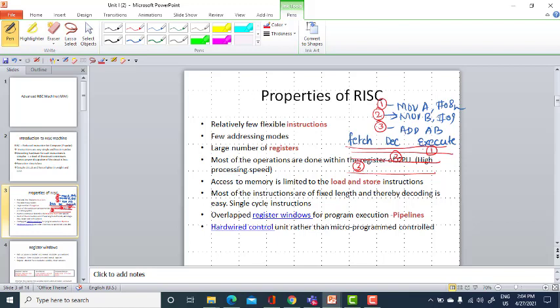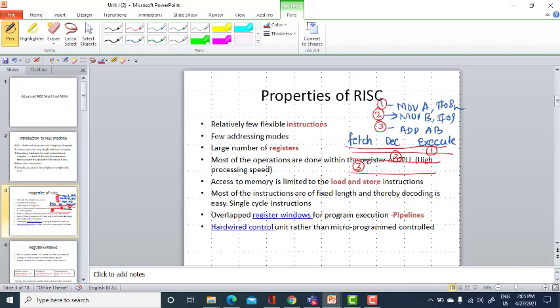But if you have a lengthier program, it can be divided into multiple modules or procedures, and for each module a separate register set will be assigned, and operations will be done in those modules by using the dedicated registers allotted to them. So pipeline is this. I'll explain what is meant by pipeline in more detail in the coming slides.